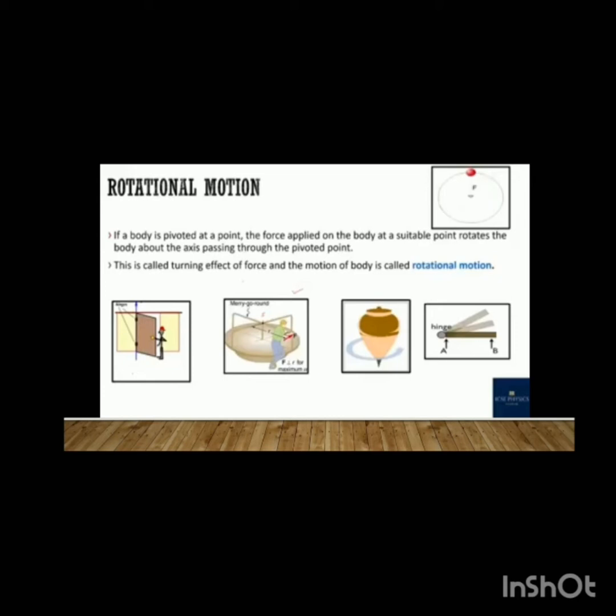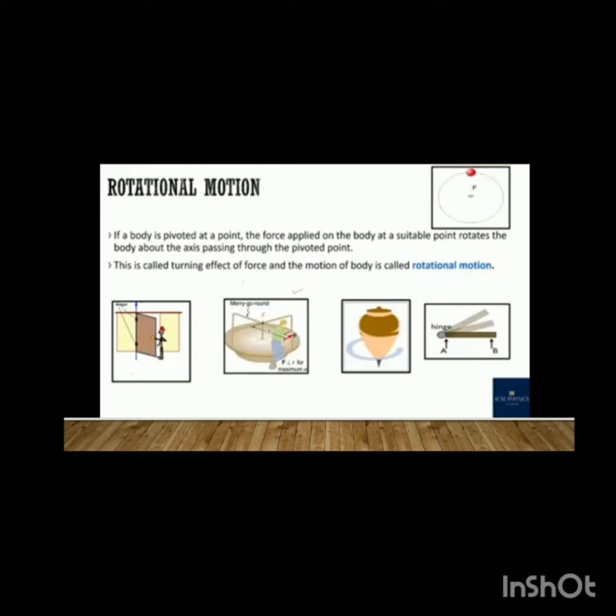See this diagram. At the center is the pivoted point, and the body is rotating around that point. This is called the turning effect of force, and the motion of the body is called rotational motion.